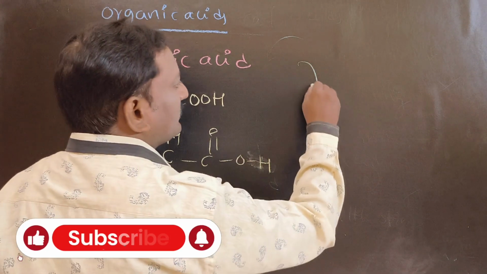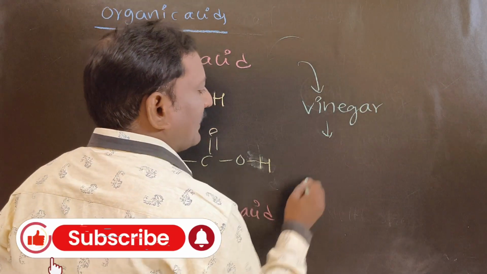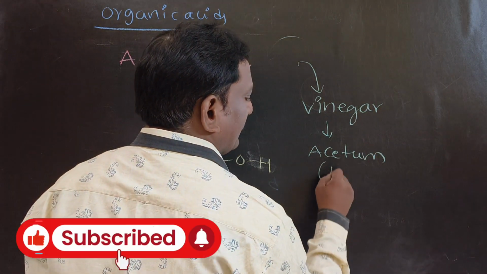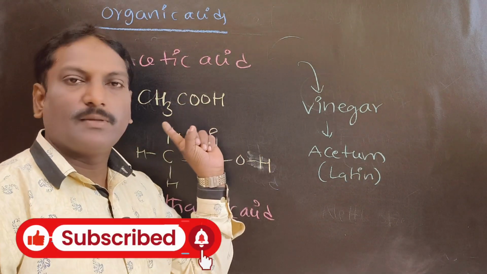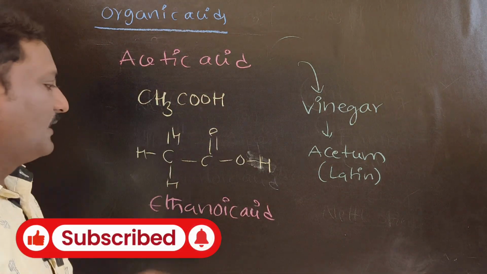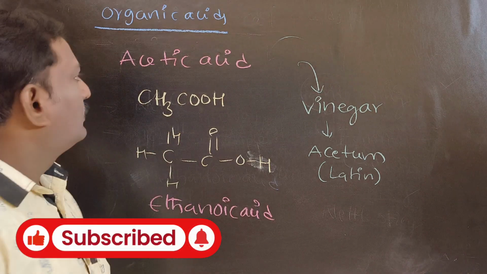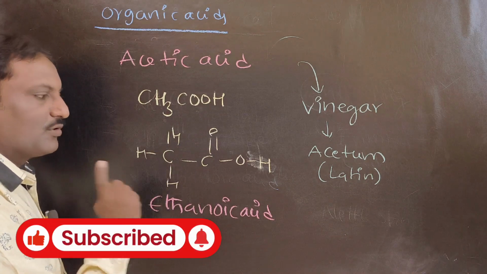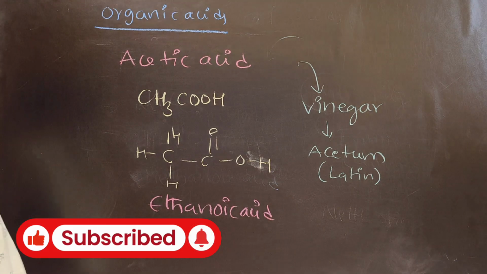Acetic acid is present in vinegar. Vinegar in Latin is called acetum, so that's why it is called acetic acid. So this is example number 2, that is acetic acid. Formula CH3COOH, also called ethanoic acid. It is present in vinegar. Next one.